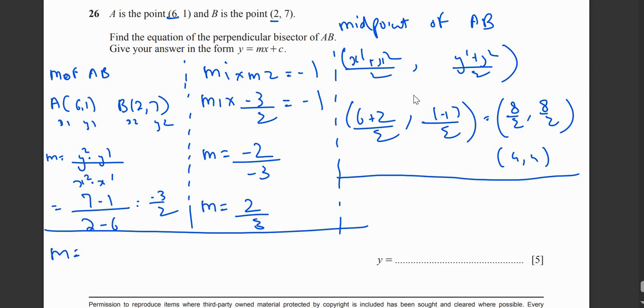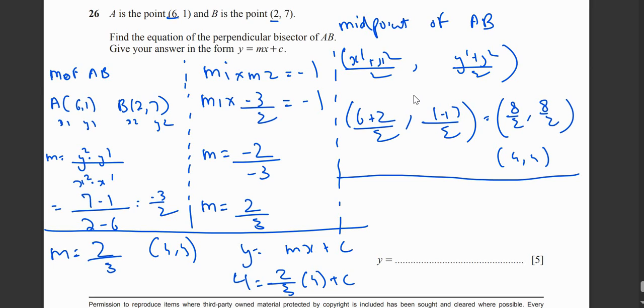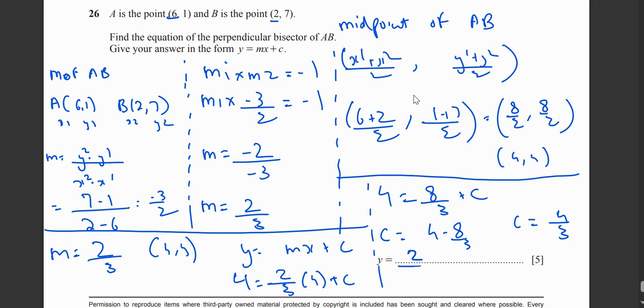Gradient is 2 upon 3. Coordinates are (4, 4). The equation is y equals mx plus c. So 4 is equal to 2 upon 3 times 4 plus c. 2 fours are 8, so 4 is equal to 8 upon 3 plus c. c is equal to 4 minus 8 upon 3, so c is 4 upon 3. So the equation of the line is y equals 2 upon 3 x plus 4 upon 3.